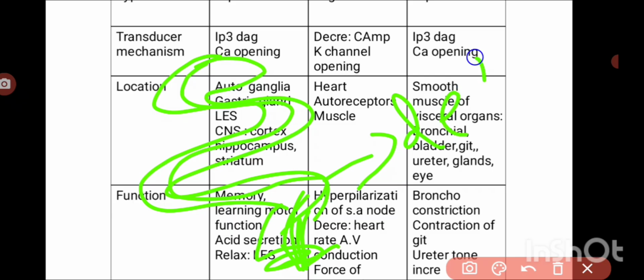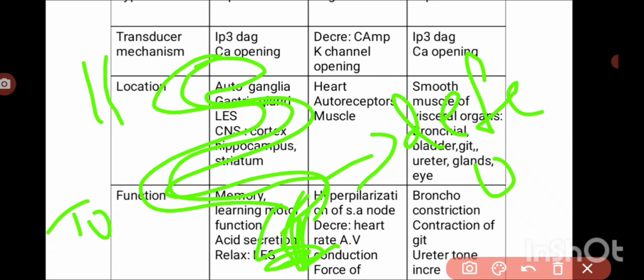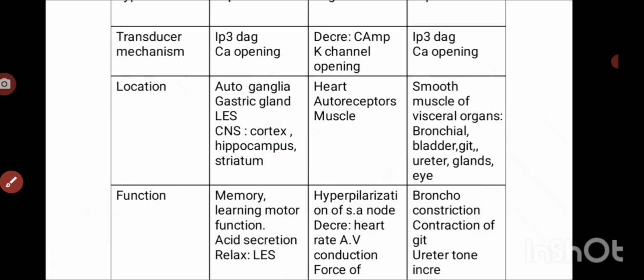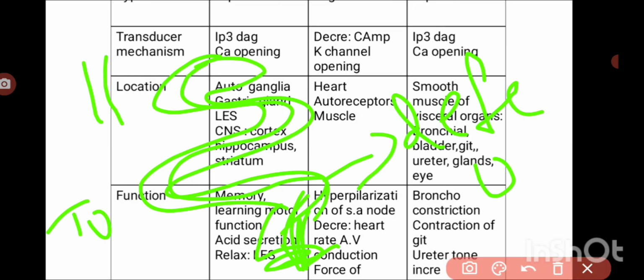It is responsible for urination, for defecation, it causes bronchoconstriction, and it increases the tone of the uterus. It also increases various glandular secretions, like salivation, pharyngeal secretions, tracheal secretions, pancreatic secretions, and intestinal secretions.